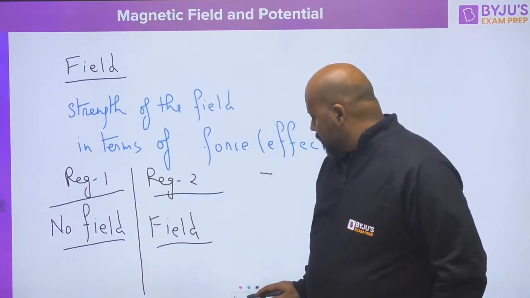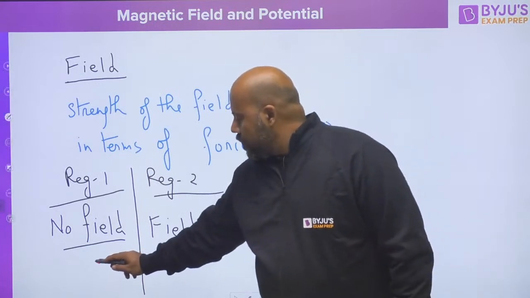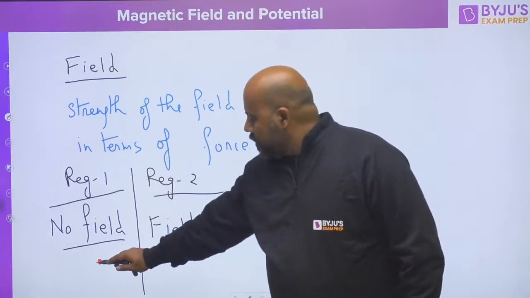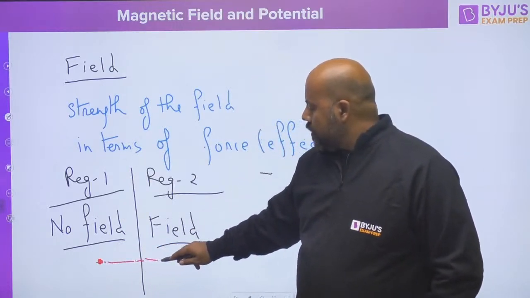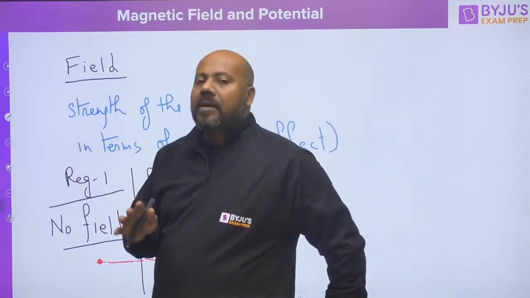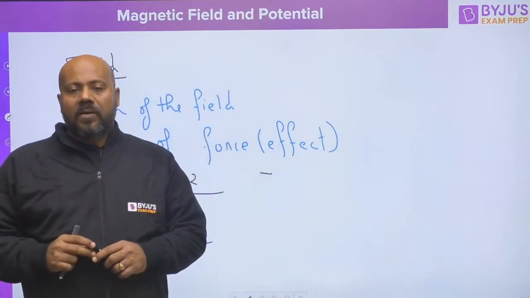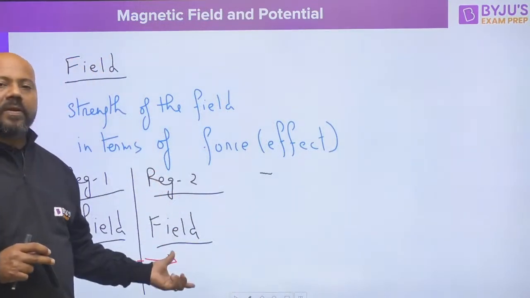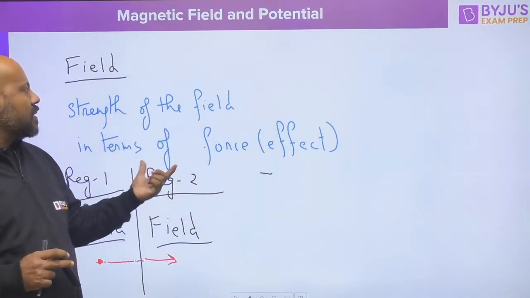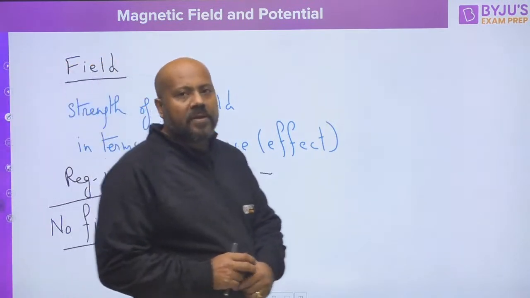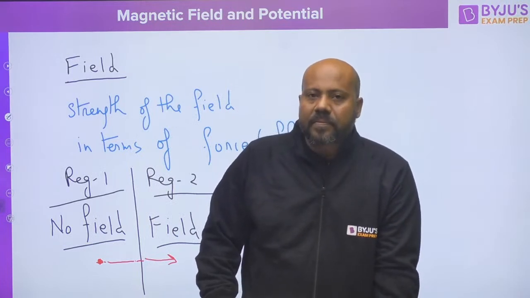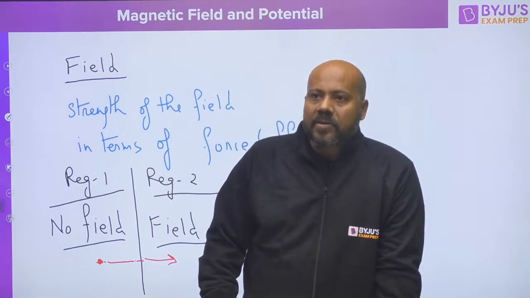If there is a particle in this region where there is no field, no force is going to be experienced by this particle, but the moment it comes and enters into this region where there is a field, we don't know what type of force, but definitely some force is going to be there on this particle because of the presence of the field. So you understand the field in terms of the strength of the field, in terms of the force or the effect it is going to create. Is it clear, Juhi?